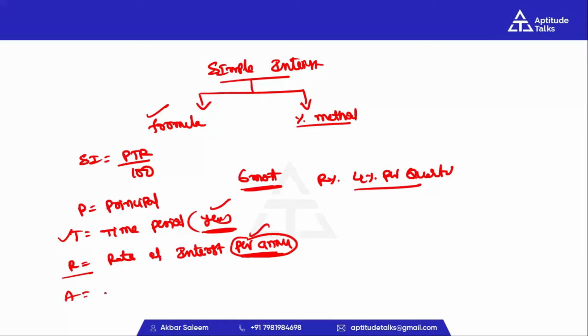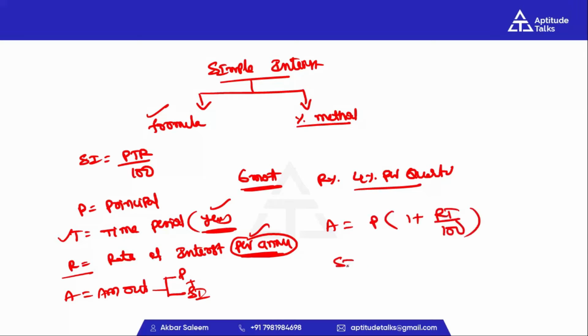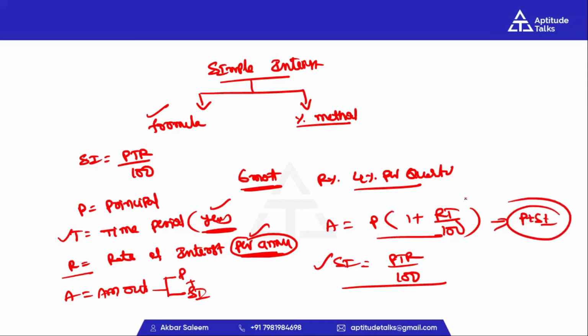Next, A is equal to amount. Amount is nothing but the combination of principal and simple interest, principal plus simple interest. We can also use another formula to directly find the amount: amount is equal to P into 1 plus RT by 100. Simple interest is equal to PTR by 100. If you want to find only the simple interest, you can use the formula PTR by 100. If you want to find the amount, you can use the formula P into 1 plus RT by 100. Amount is nothing but principal plus simple interest. This is the basic point.